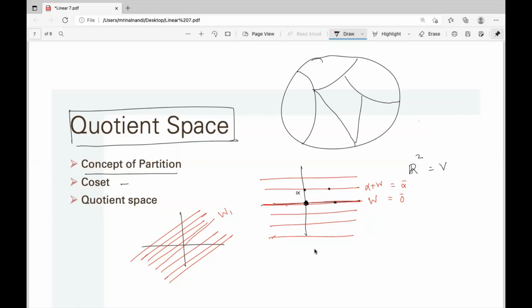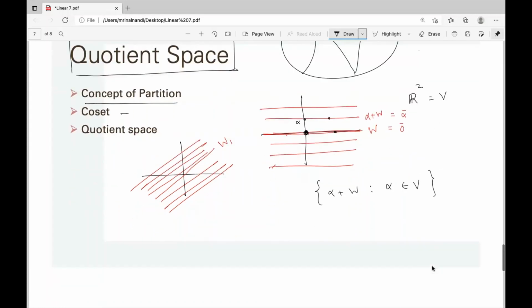Now, can we make this collection a vector space?